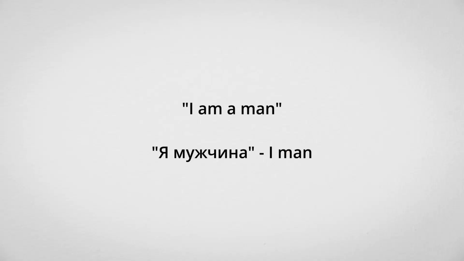For example, we would say, I am a man. In Russian you would just say, я мужчина. There's no a, there's no am. So быть we don't conjugate. We conjugate it in the future and the past, but not in the present. It's basically a free verb. There is one exception to this: они say есть, in the third person. That's the only time you'll use this. So that's all you really need to know.